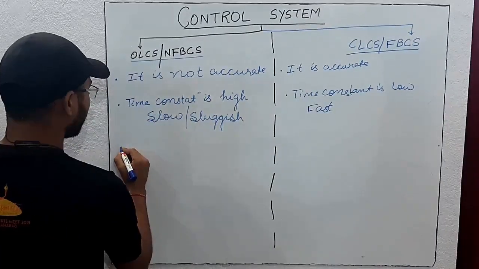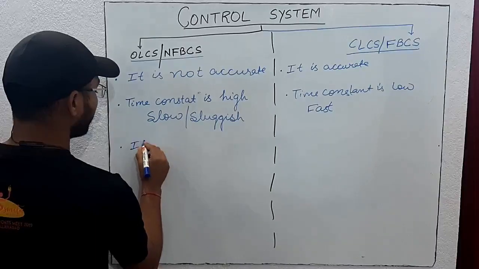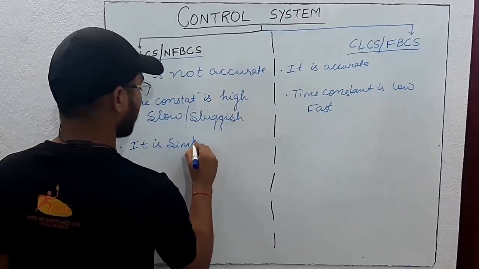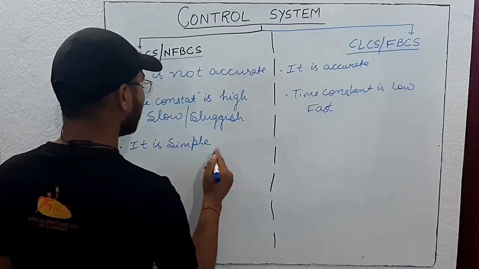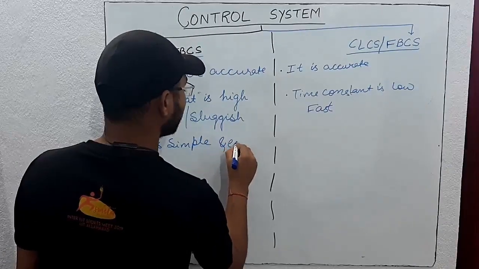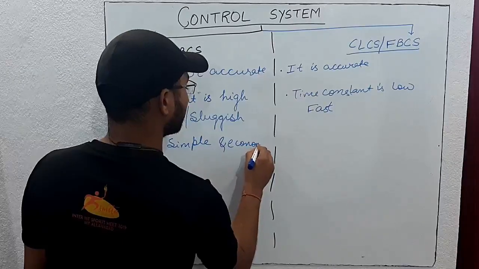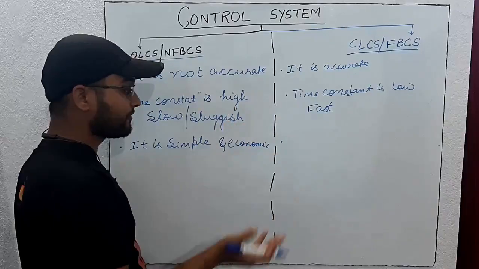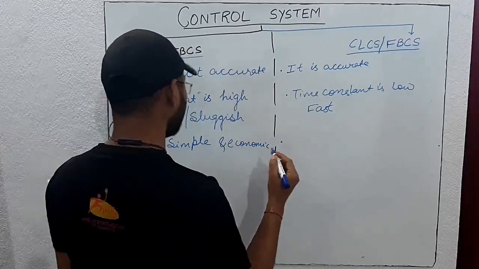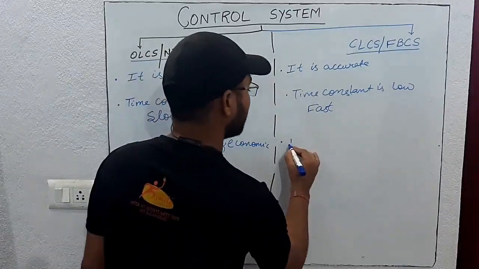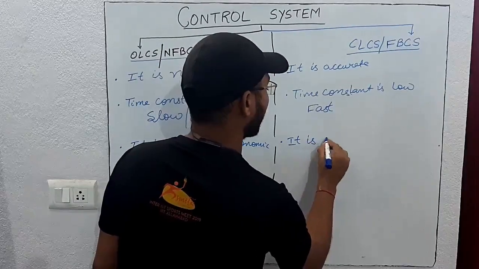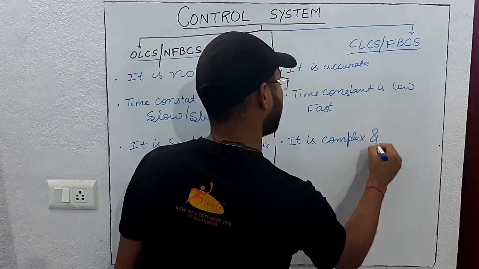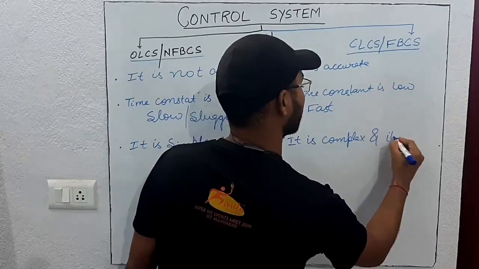But there is one more advantage of the open loop control system: it is simple and economic. There is no feedback and it is open loop, so it is simple and requires less cost to fabricate. But the closed loop control system has feedback, so there will be a complex network, so it is complex and it costs more.